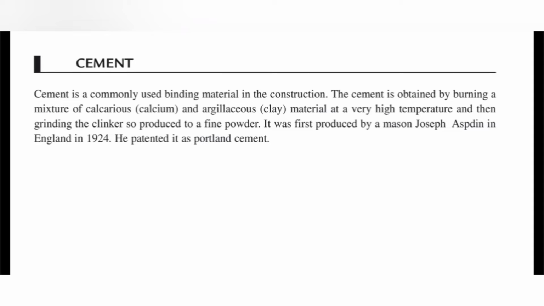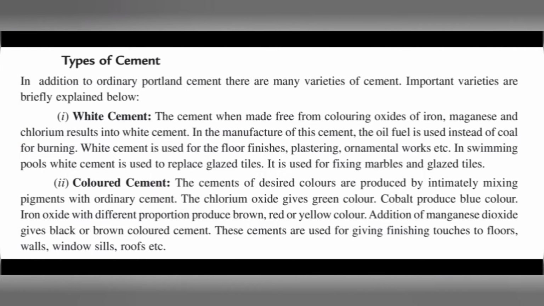Assalamu alaikum. The topic is cement. Cement is a commonly used binding material in construction. Cement is obtained by burning a mixture of calcareous, meaning calcium, and argillaceous, meaning clay, material at a very high temperature and then grinding the clinker so produced to a fine powder. It was first produced by a mason, Joseph Aspdin, in England in 1824. He patented it as Portland cement.